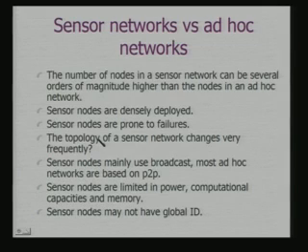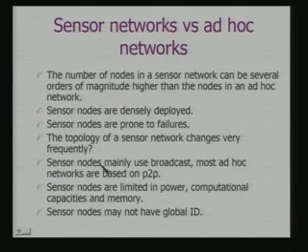Topology of a sensor network, does it change very frequently? It can change depending on how the network is being set up. It can change if the nodes themselves have mobility. That means if nodes can move around. If we consider a swarm of robots, okay, that is a set of robots communicating with each other and moving around, then obviously the topology is dynamically changing.